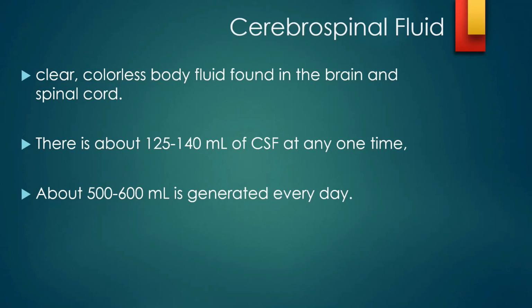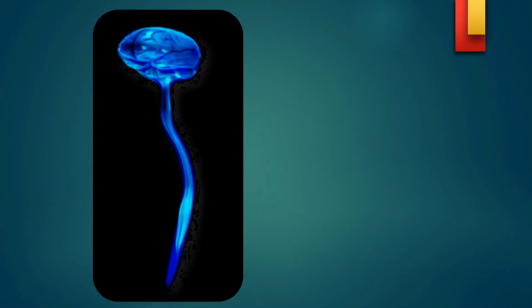At any given point of time, inside the brain there will be 125 to 150 ml of cerebrospinal fluid. Every day, 500 to 600 milliliters of cerebrospinal fluid is produced. It is produced by the choroid plexus.